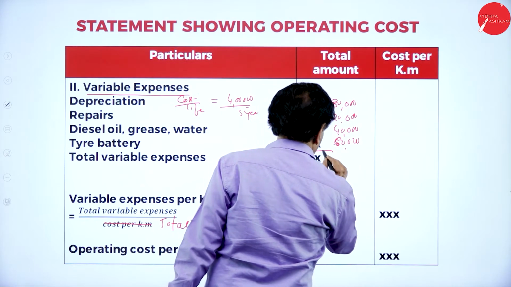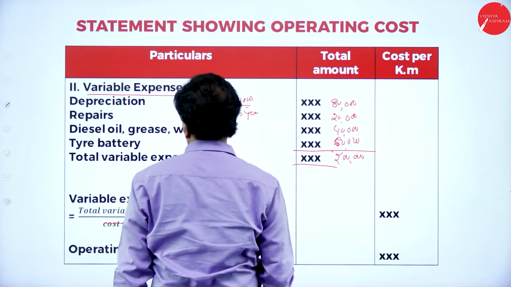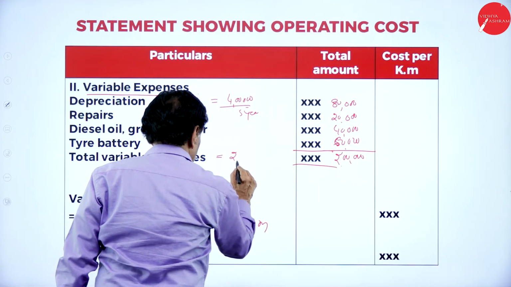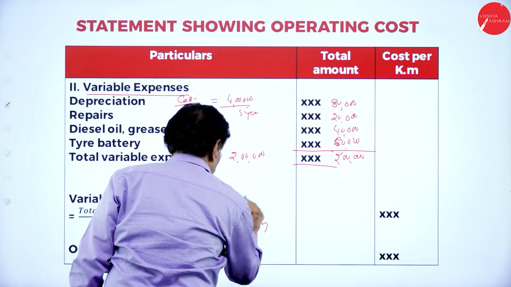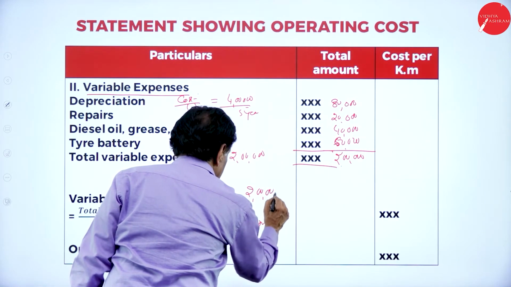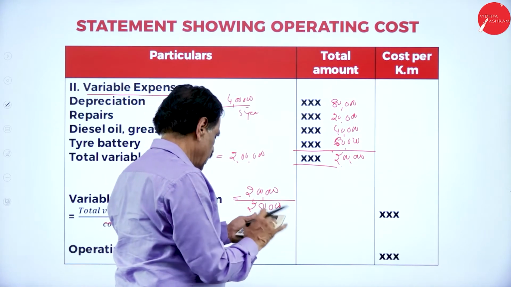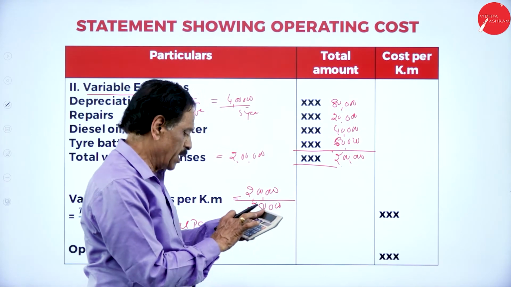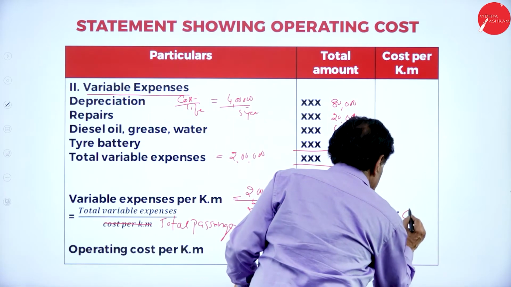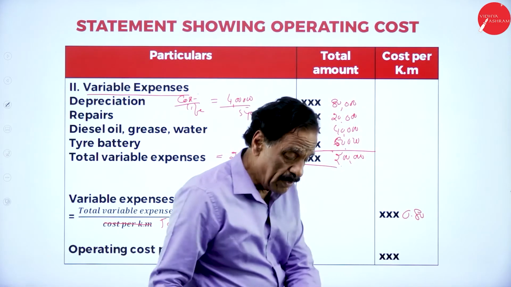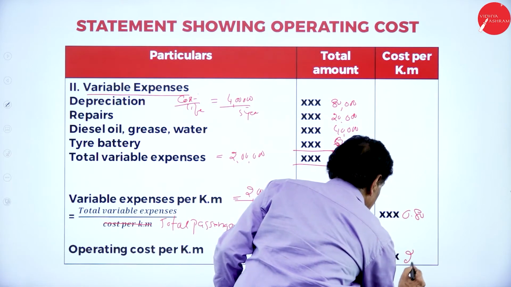This is the total variable expenses, 2 lakh. Per kilometer, 2 lakh divided by 2,50,000 is 80 paisa. So the previous 1 rupee 20 paisa plus 80 paisa is 2 rupees cost per kilometer.